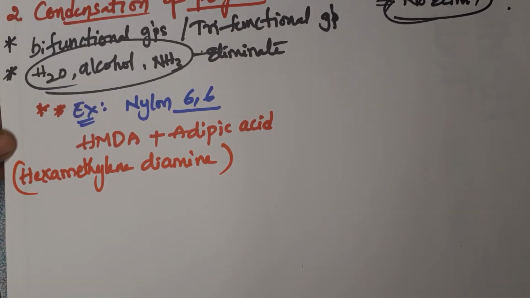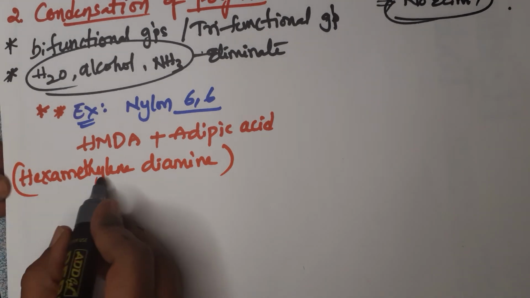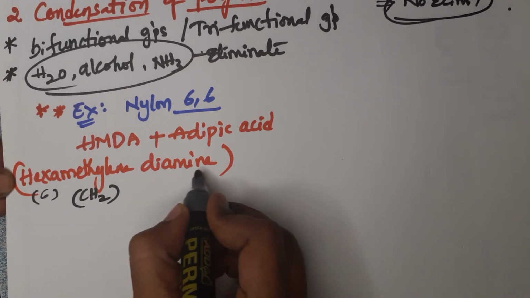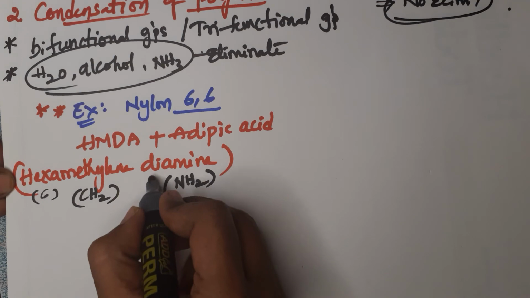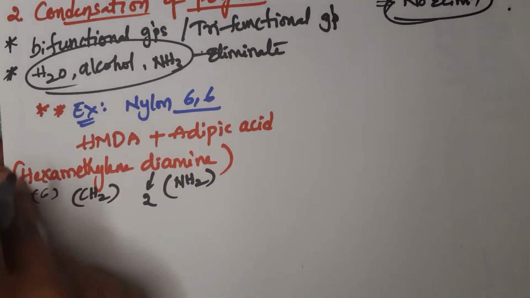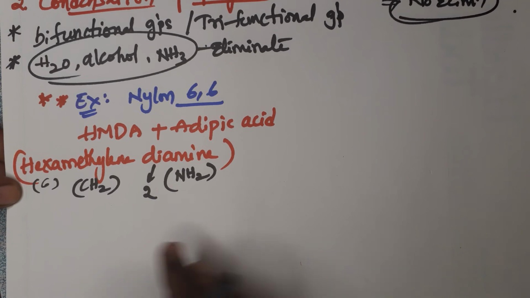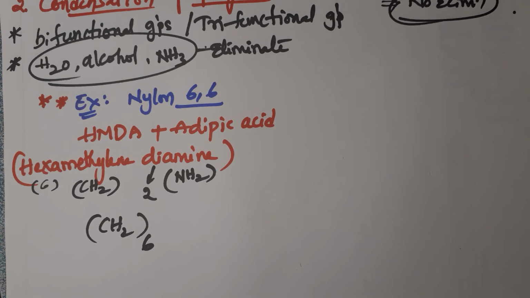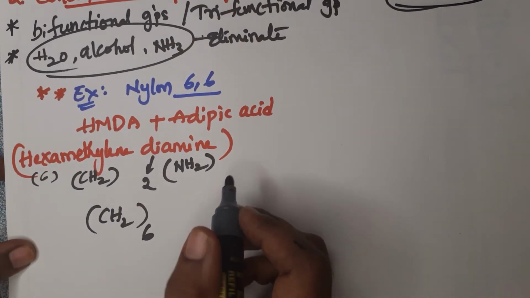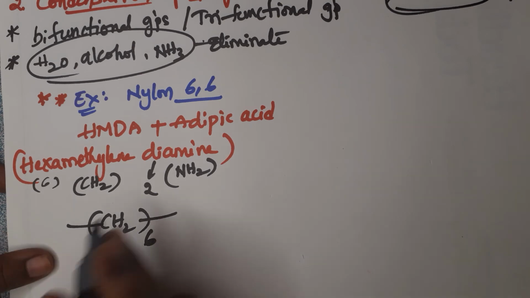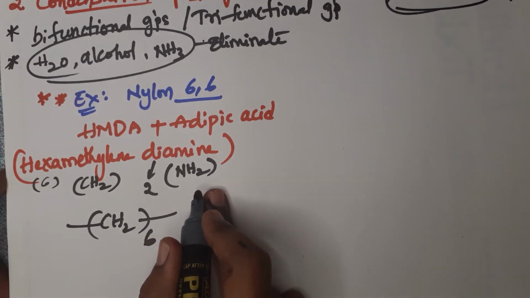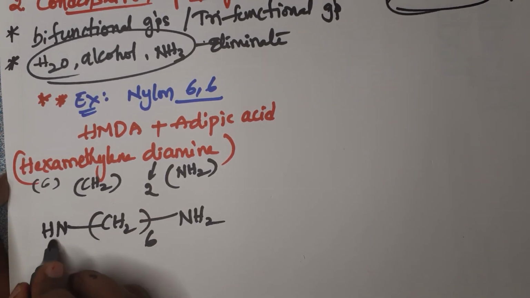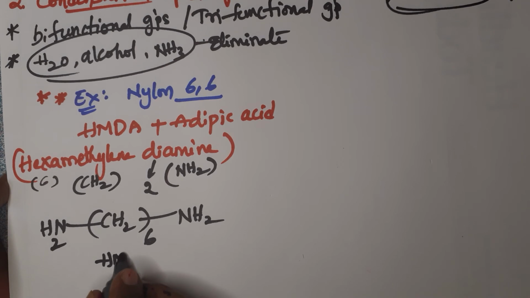So what are the structures of these? See, hexamethylene. Hexa means 6. Methylene means CH2 groups. Amine means NH2 group. How many amines are there? 2 amines. Then combine these all and we'll get one formula. How many CH2 groups are there? 6 CH2 groups are there. And to the 6 CH2 groups, what is the functional group here? Amine is the functional group. How many amines are there? 2 amines are there. Just write down like this. Finish. This is the structure of HMDA.